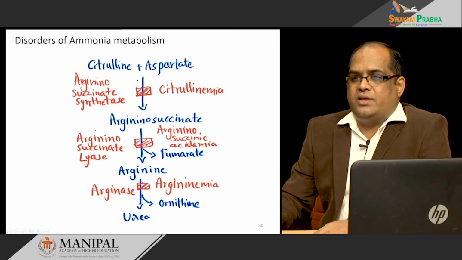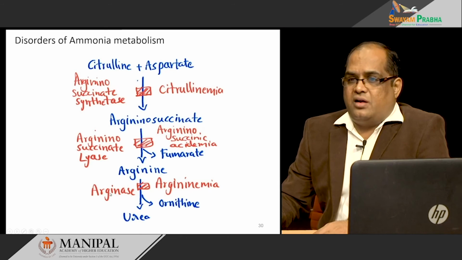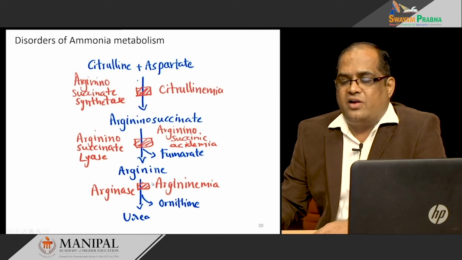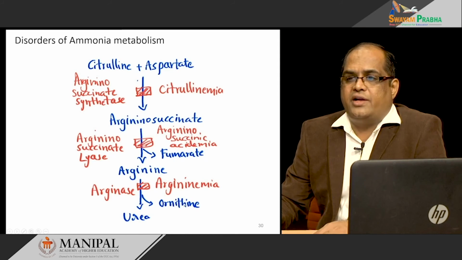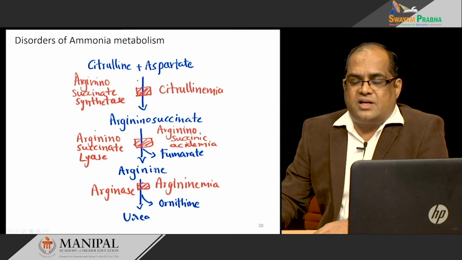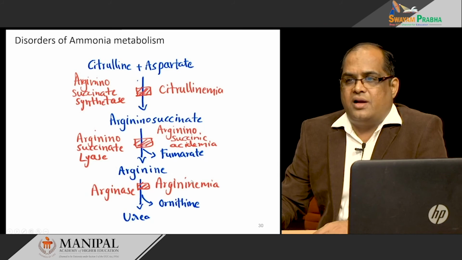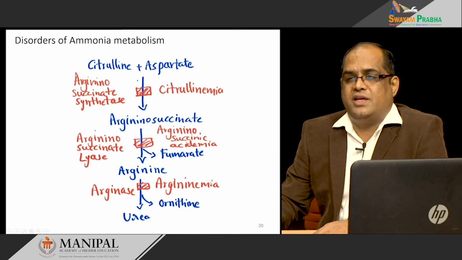And the last one is arginine, acted upon by arginase. Hydrolysis of this arginine takes place to form urea and ornithine. And if you put a block here, what happens? Arginine level increases in the blood, and this is called argininemia.